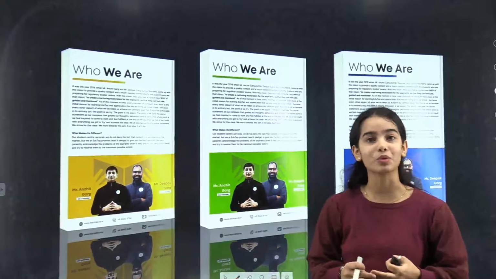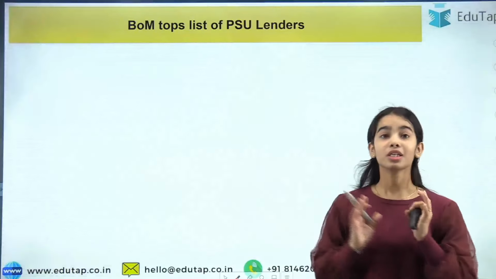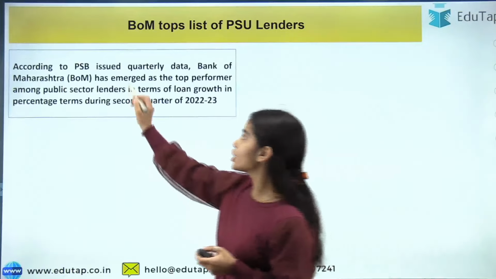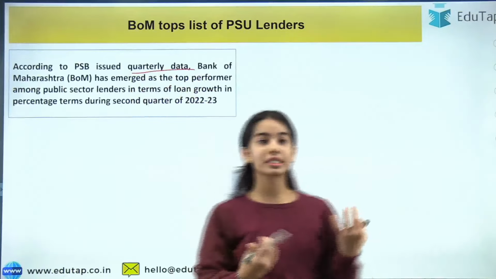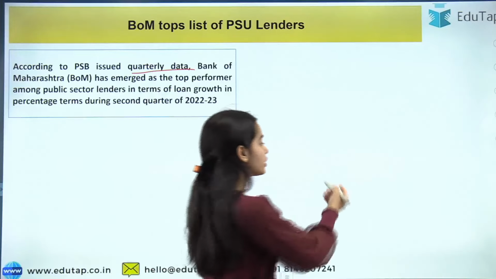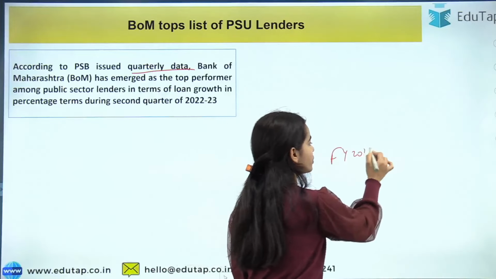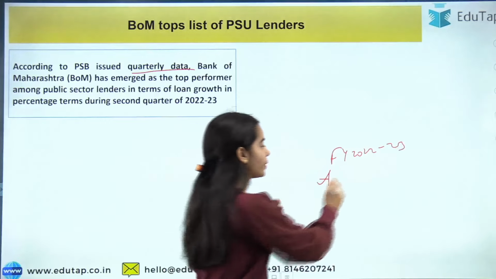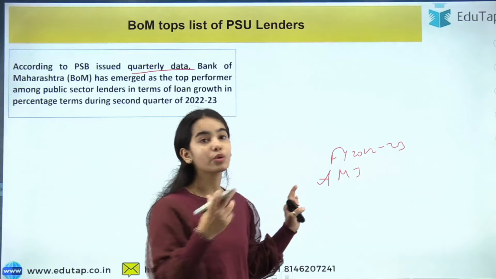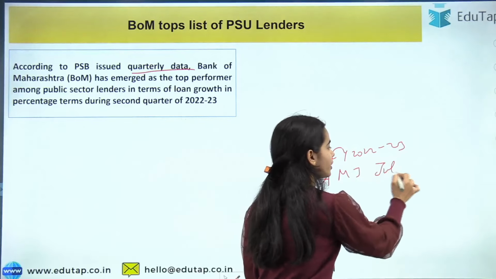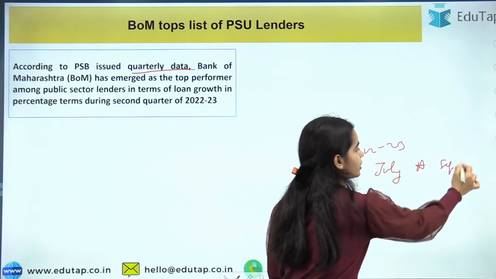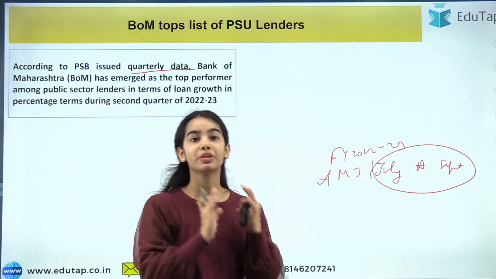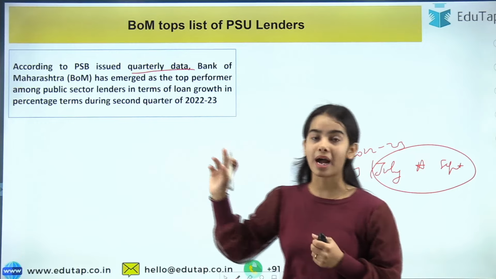Okay, so now coming to the first news article, that is regarding the public sector bank issued quarterly data. For the second quarter, the data has been released. For the financial year 2022-23, the first quarter was from April 2022: April, May, June. Then the second quarter started from July 2022: July, August and September. So for the second quarter till September 2022, the data has been released by the public sector banks, and in